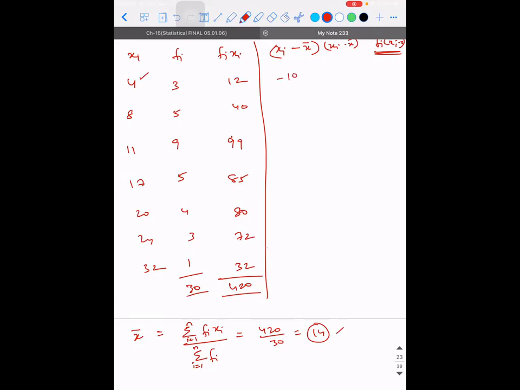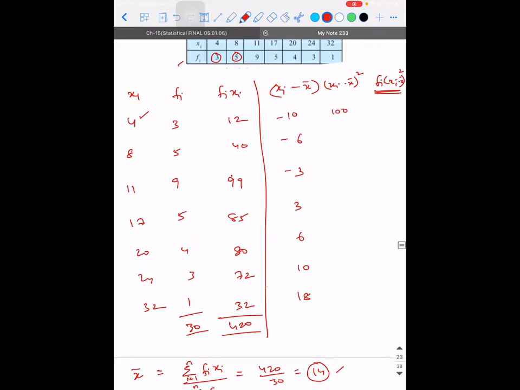So it is minus 10, minus 6, minus 3, 3, 6, 10, 18. Now take the square of it: 100, 36, 9, 9, 36, 100, and 18 square is 324.